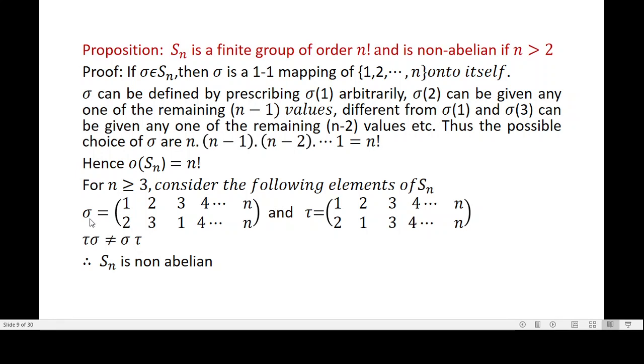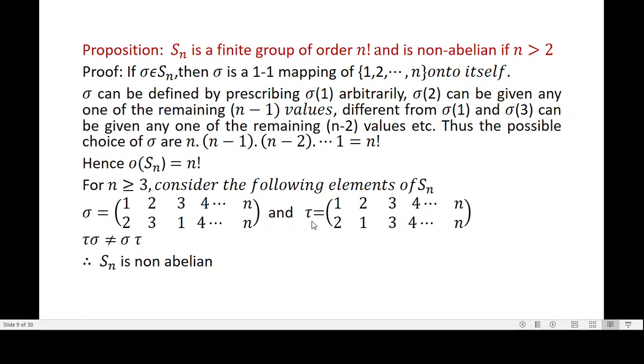Suppose sigma is equal to, take this as an example, there are n symbols. Sigma is one permutation. Image of 1 is 2, image of 2 is 3, image of 3 is 1. Okay, 4 is 4, image of 4 is 4, image of 5 is 5, and so on. Image of n is n. So all of this is fixed.